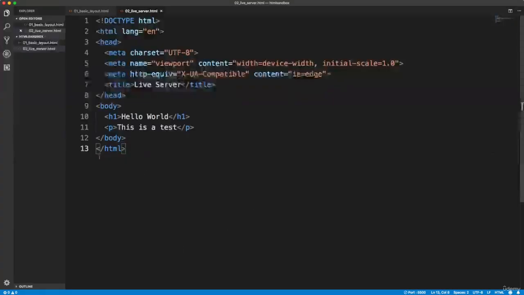Alright, so I just wanted to show you guys that and let you know that that's what we'll be using, as opposed to just opening our HTML files right on the file system. So in the next video, we're going to take a look at meta tags. We'll look at the ones that are generated here as well as some others.